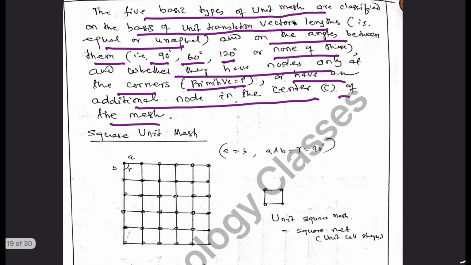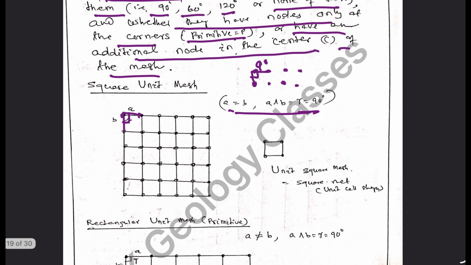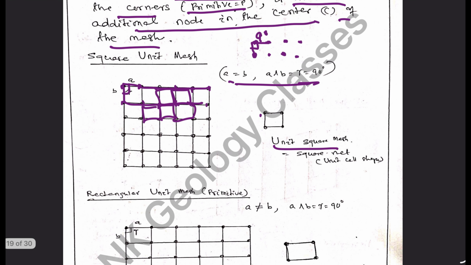Let us say a square mesh. If it is a square mesh, the atoms must be arranged in a square pattern. This is one vector, this is another vector, and the angle is 90 degrees. That has been shown here. A is equal to B, and the angle between them is 90 degrees. This type of arrangement of atoms will produce a square net or square mesh. This is the unit which is found to be repeated to produce this planar lattice.